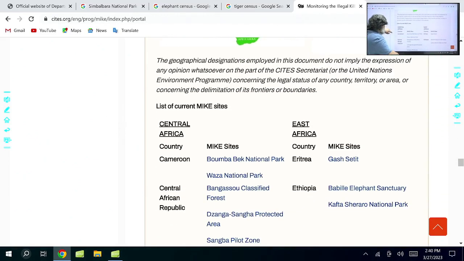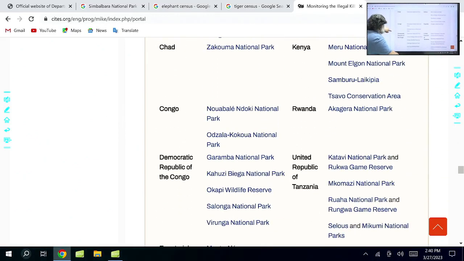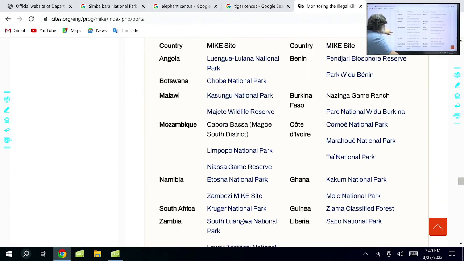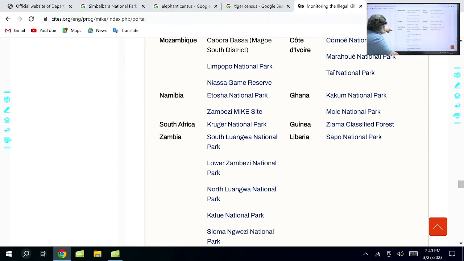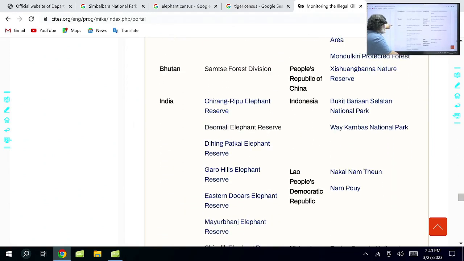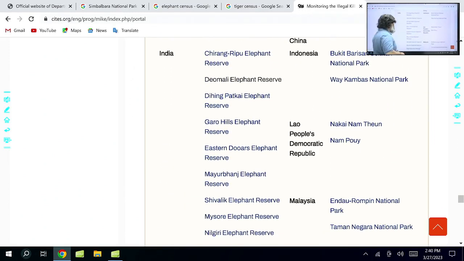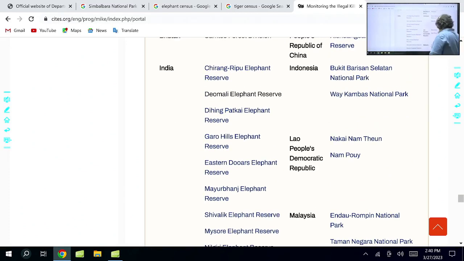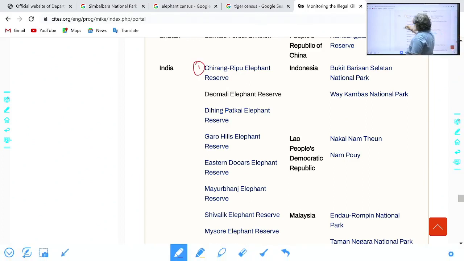So if we take India, I'll come to India here. Just look at India here. Zimbabwe, all these countries have been there. South Asia, India. Can you see India? Look at the India part. I'll just mark it here. Chirang Ripu, Assam. Now see Dehing Patkai... Devmali, that is in Arunachal Pradesh.